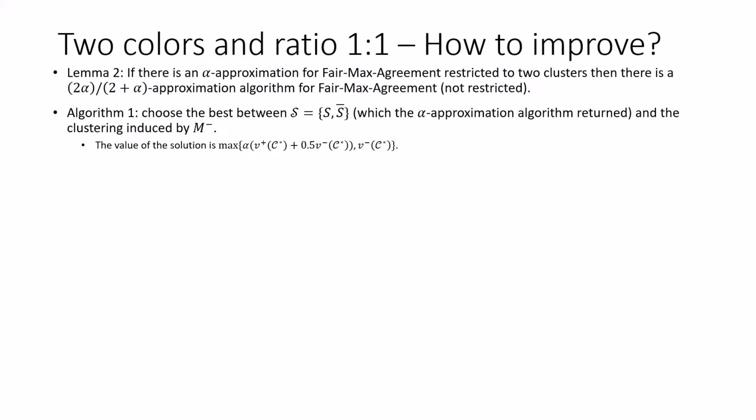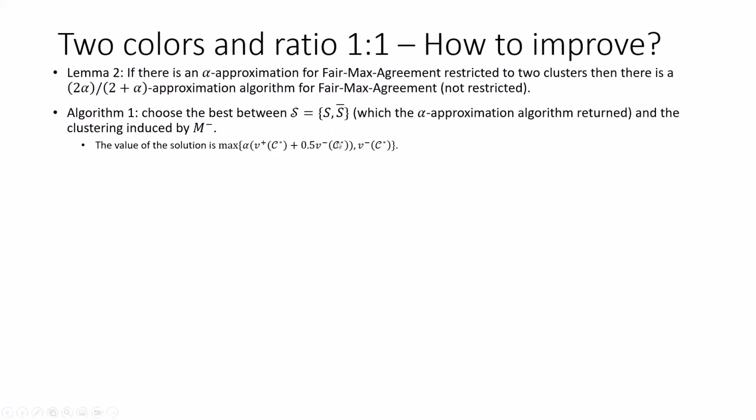Note that the value of the solution which we return is the maximum between alpha times the weight of the plus edges satisfied in some optimal solution, plus half of the weight of the minus edges which are satisfied in this optimal solution, and just the weight of the minus edges which are satisfied in that optimal solution.